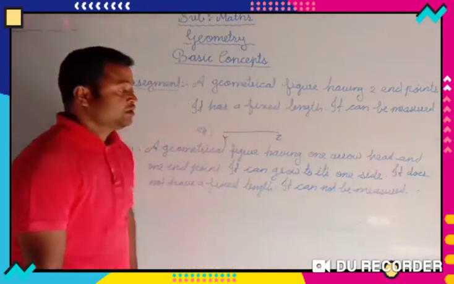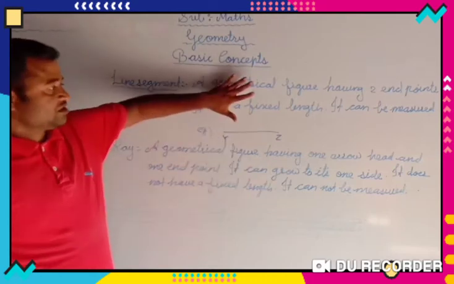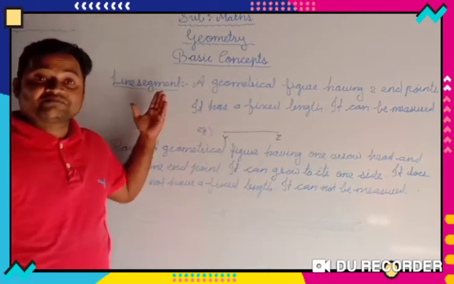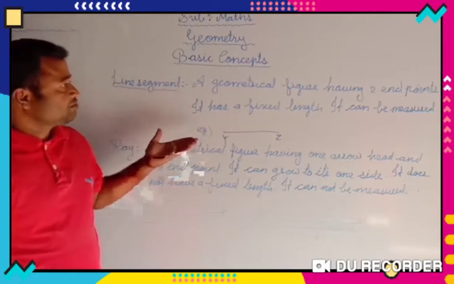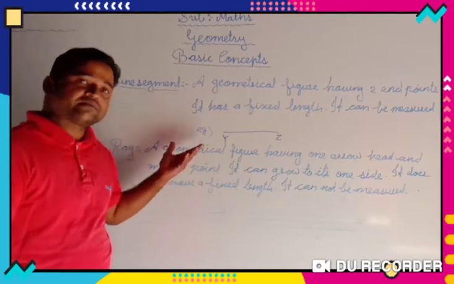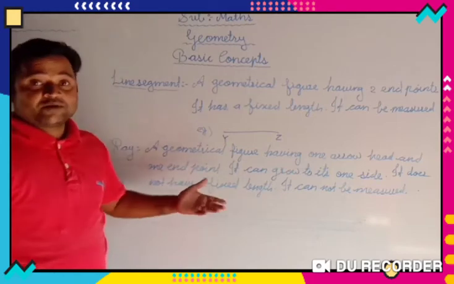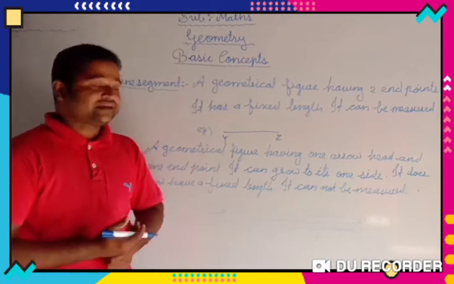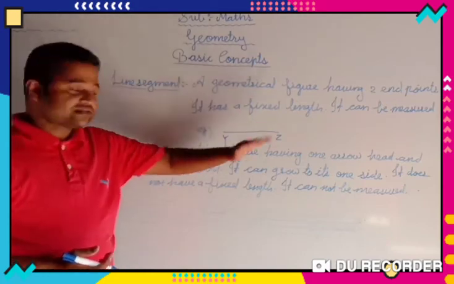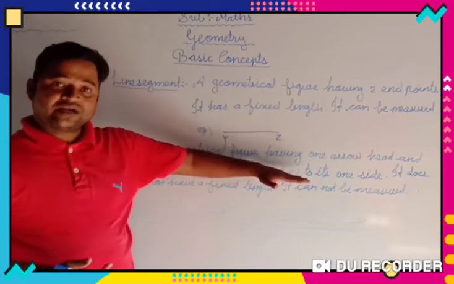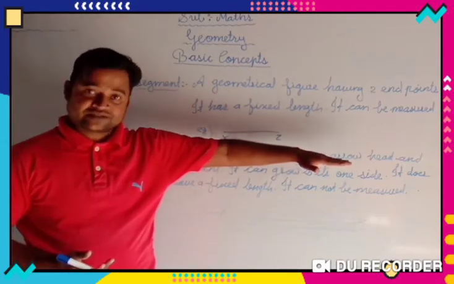Dear students, you have to keep these points in mind in order to understand this concept better. Even in examination, a question comes: write the difference between line and ray. You are supposed to be able to write that a line has two arrowheads, whereas a ray has one arrowhead and one end point.